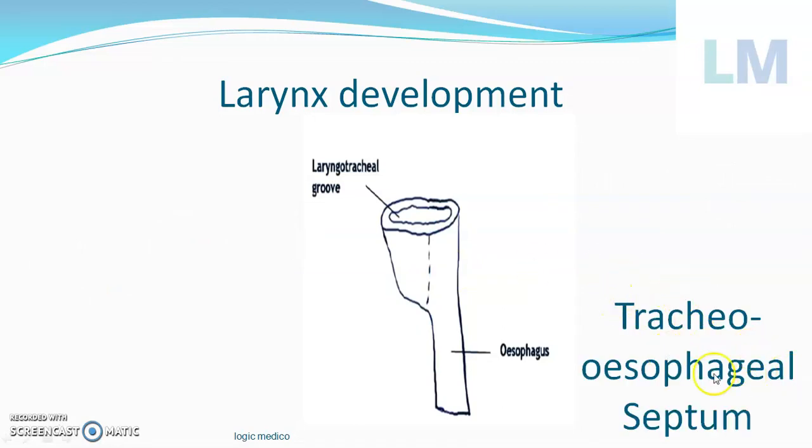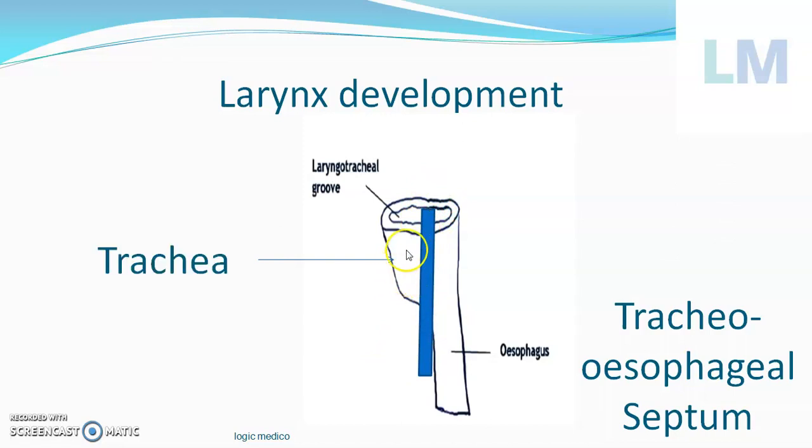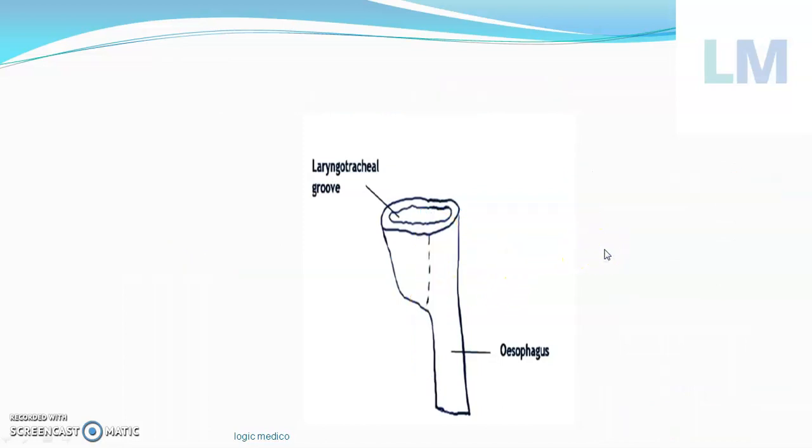Subsequently, if this tracheoesophageal septum is not oriented properly, if at all it is oriented in some other manner, then there will be a congenital anomaly. Normally, the tracheoesophageal septum, as I already told in the previous slide, is oriented in a coronal plane, a plane which divides the body into two halves, the anterior half and posterior half. So anteriorly the trachea will be there. This portion will become the future trachea, and posteriorly the esophagus will be there. So this trachea should be oriented coronally. This tracheoesophageal septum becomes important to understand the congenital anomaly.